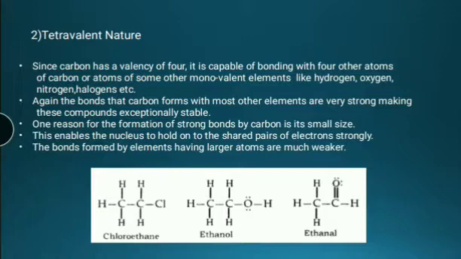One reason for the formation of strong bonds by carbon is its small size. This enables the nucleus to hold on to the shared pair of electrons strongly. The bonds formed by elements having larger atoms are much weaker.